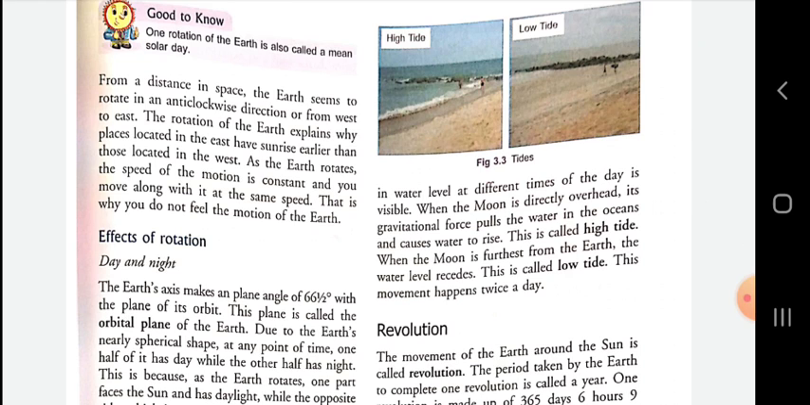When the moon is furthest from the earth, the water level recedes. This is called low tide. The movement happens twice a day. This movement of high tide and low tide happens twice a day. It's clear, everybody? Dear student, now we are going to know about another motion of the earth, that is called revolution.